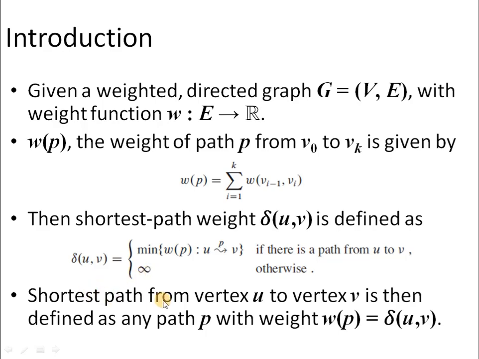So a shortest path from vertex U to vertex V is defined as a path P whose weight value is equal to this del UV. So we have to solve this problem, and there are several algorithms available which we can use to determine the shortest path in an efficient manner.